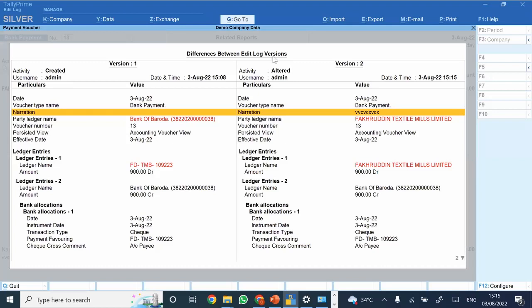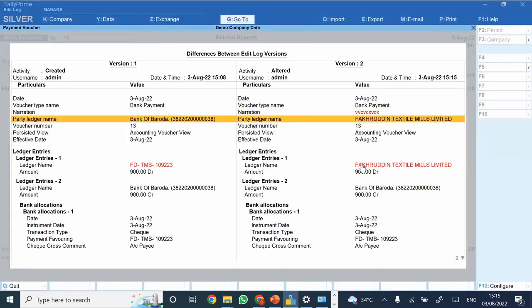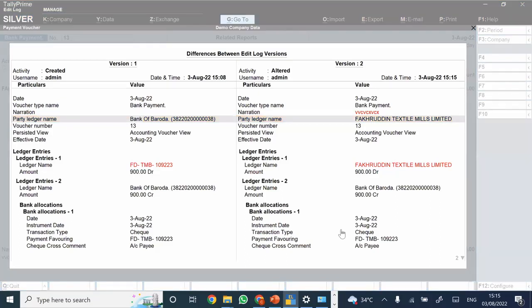So see here, narration is also highlighted. I changed the ledger name, so even that is highlighted. In the voucher type, if you change any particular field, that would be highlighted. So all of the details which are changed would be highlighted. So it is not specific to any particular field.